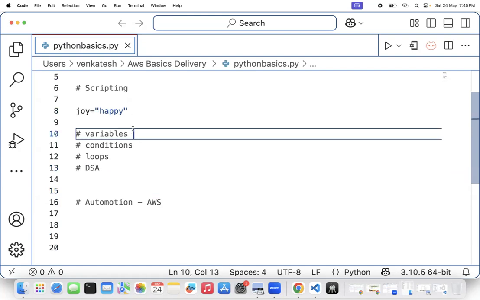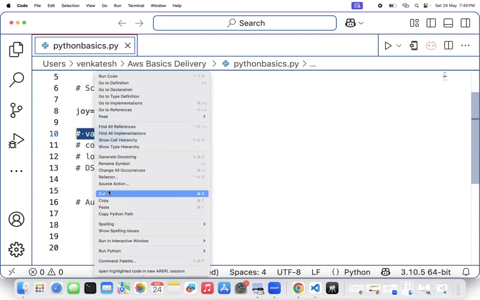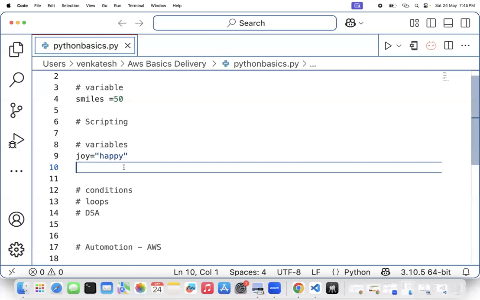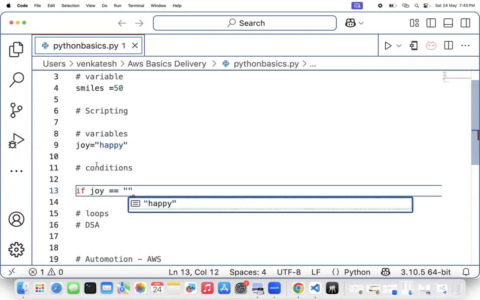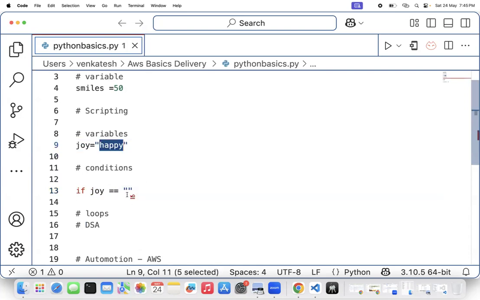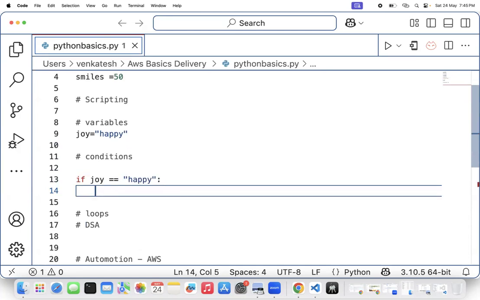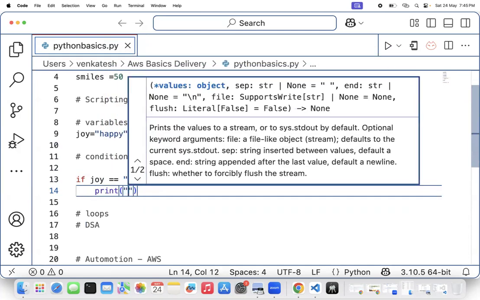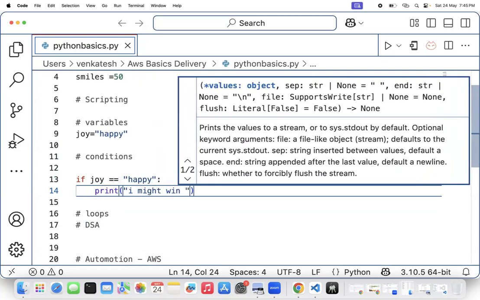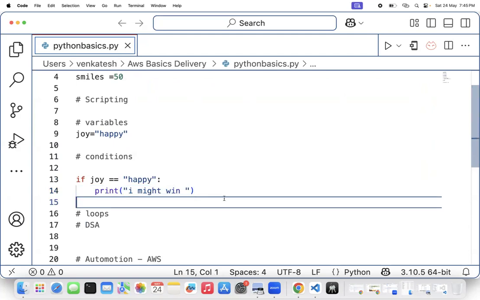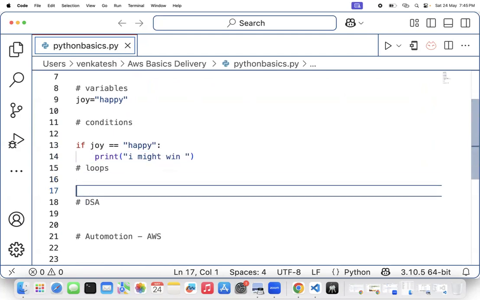So I'm going to write this in the form of scripting. I have already written variables here. This is a variable I have to specify in Python. Then conditions, how to write conditions. I will write a condition like this. If is a keyword, the variable name is joy, is equal to, if I am happy, then I will print something here, I might win. Then the next concept is loops.